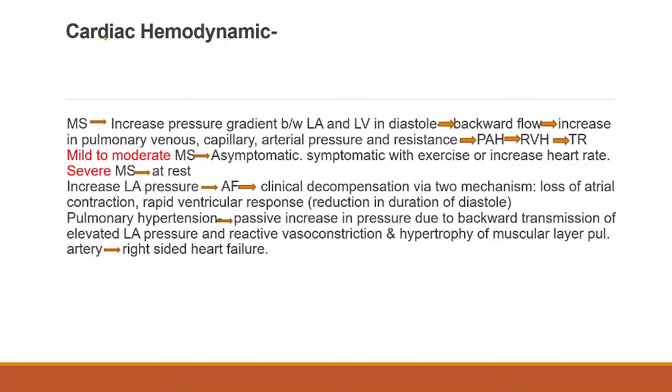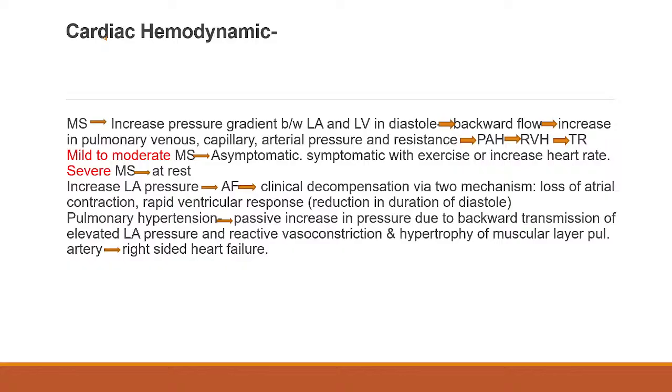Because of the pulmonary artery hypertension, there is right ventricular hypertrophy or dilatation, and ultimately the patient develops functional TR. Because of the functional TR, there is right atrial dilatation and ultimately right sided heart failure. So this is the hemodynamics of mitral stenosis.